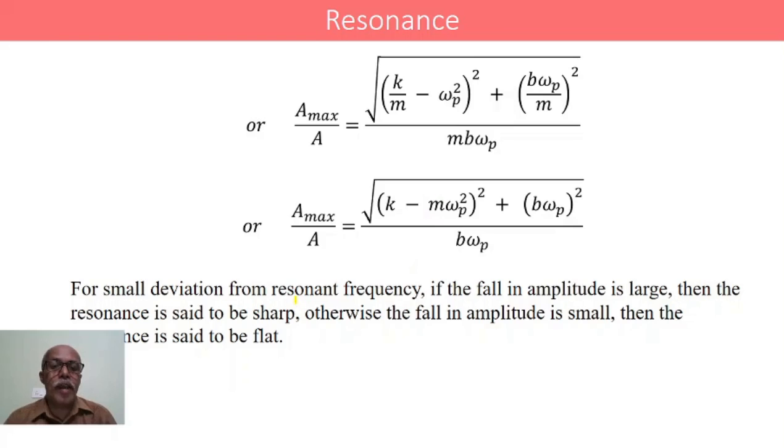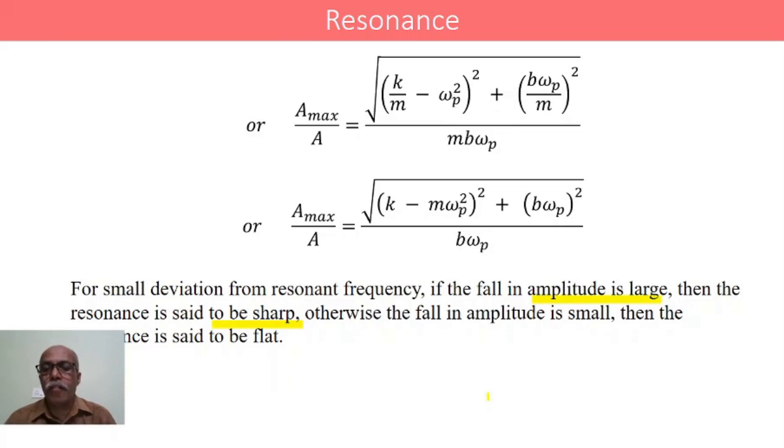For small deviation from the resonant frequency, we know that resonance is omega equals omega P. If there is slight deviation from that, and the fall in amplitude is large due to small deviation from resonant frequency, then resonance is said to be very sharp.